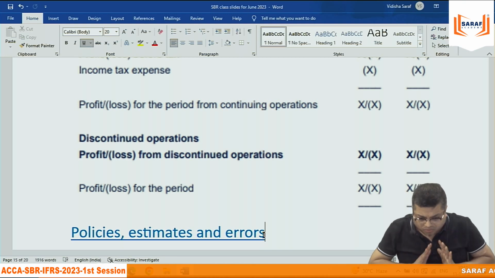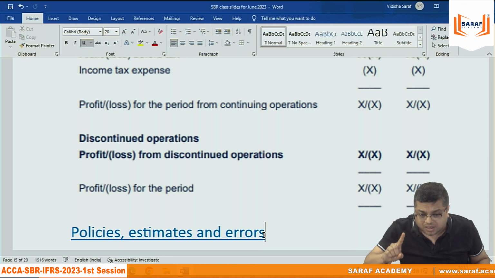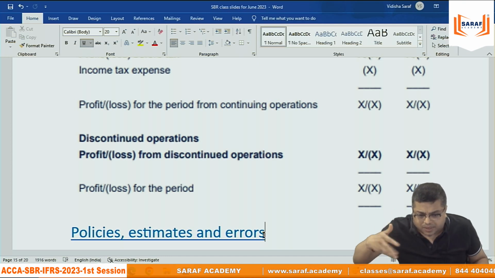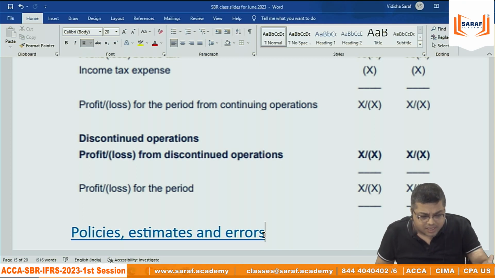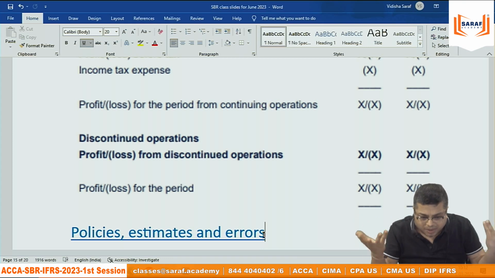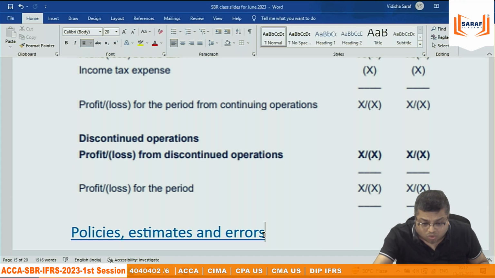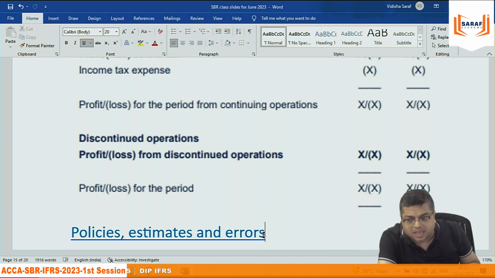One more thing, not for Saraf Academy. Listed companies in India are required to present quarterly financial statements. Every quarter, there are SEBI guidelines in India. All listed companies need to present their quarterly financial statements. Normally we prepare financial statements on a one year basis. But if the financial statements are prepared after a quarter or after 6 months, maybe for internal purposes, maybe required by SEBI, then they are called interim financial statements.